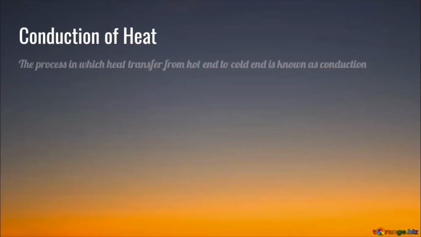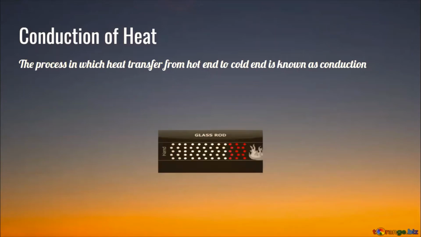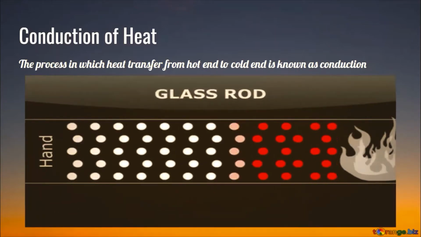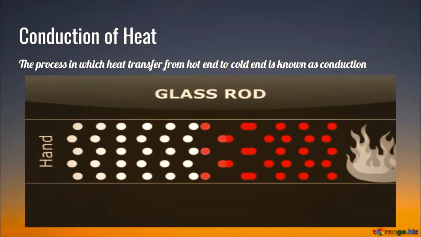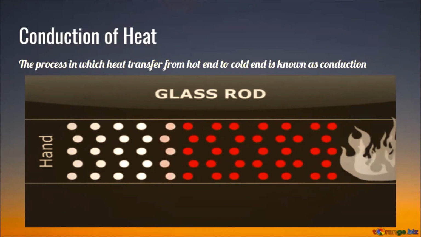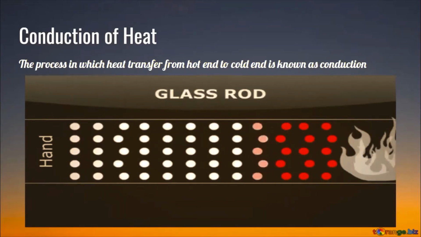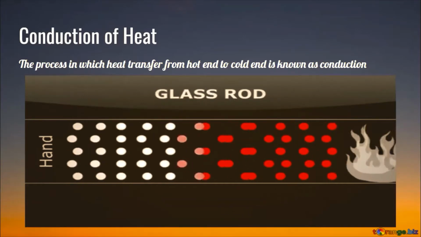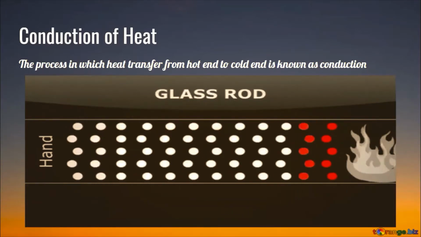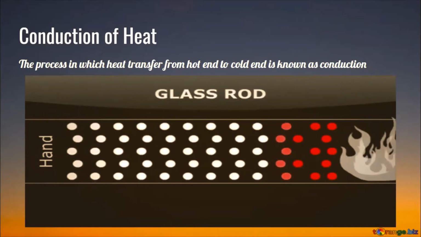The process in which heat transfer from hot end to cold end is known as conduction. Now, how does heat transfer from hot end to cold end? When an end of an object is exposed to the heat, the molecules start to vibrate in that region. We all know that when vibration occurs, there is a to and fro motion. So because of the to and fro motion of the molecules, they hit each other and share the heat.